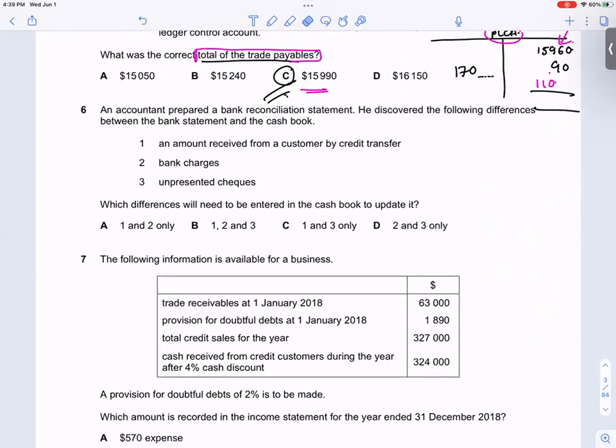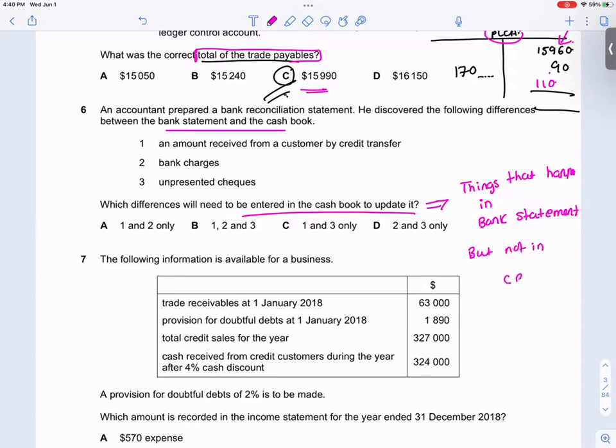Accountant prepared a BRS. He discovered the following differences between bank statement and cash book. Which differences will be needed to enter in the cash book to update it? What do we update our cash book with? Things that happened in bank statement, but not in cash book. So things that happened in bank statement, but not in cash book, we update our cash book with that. Yes? Yep.